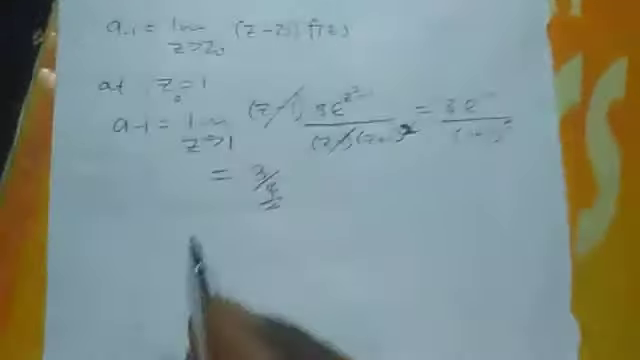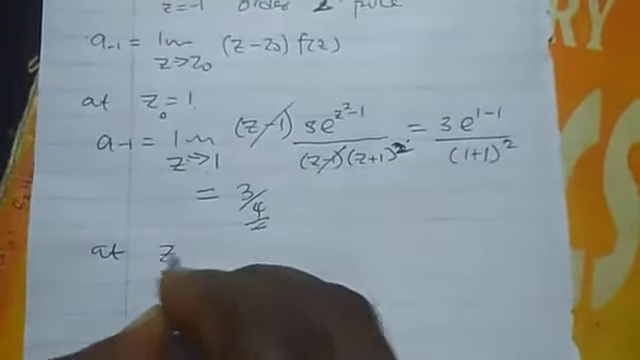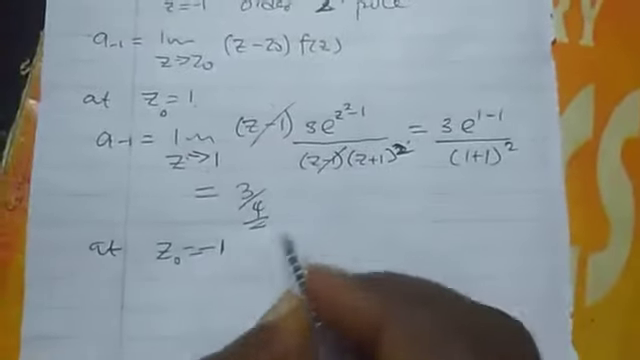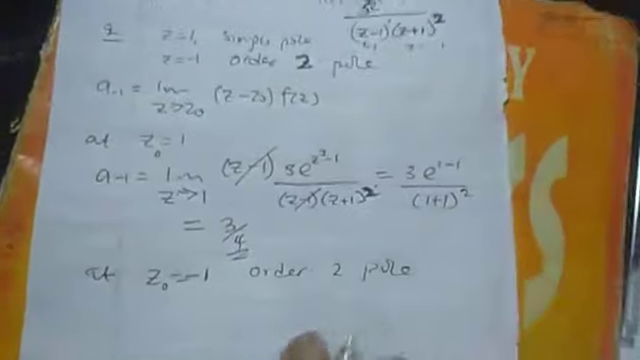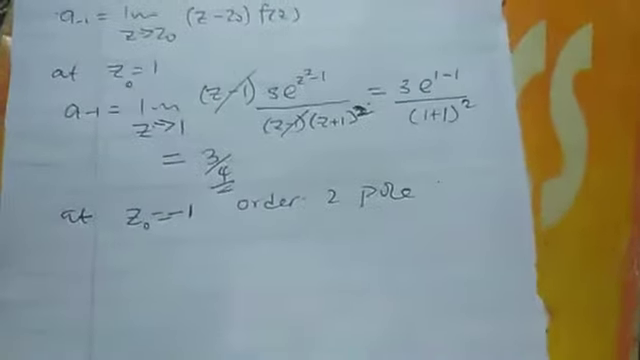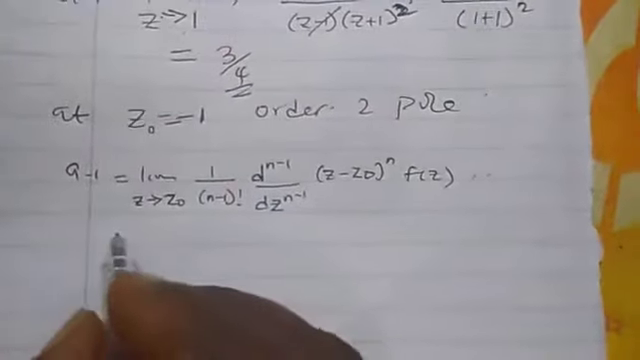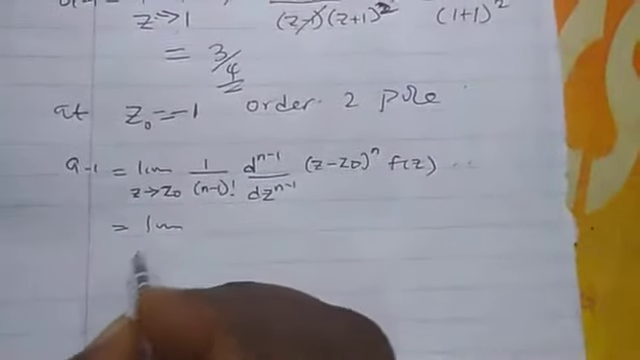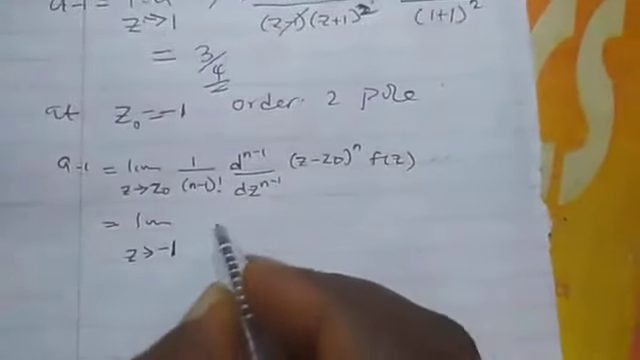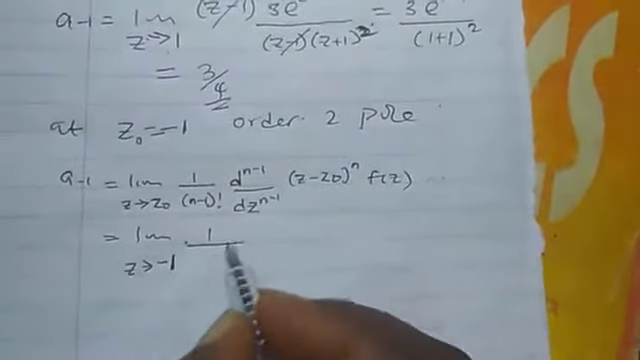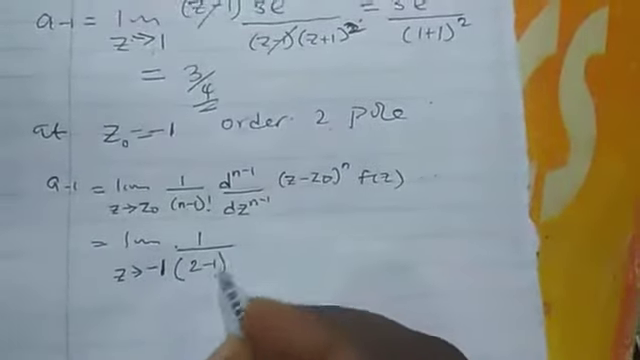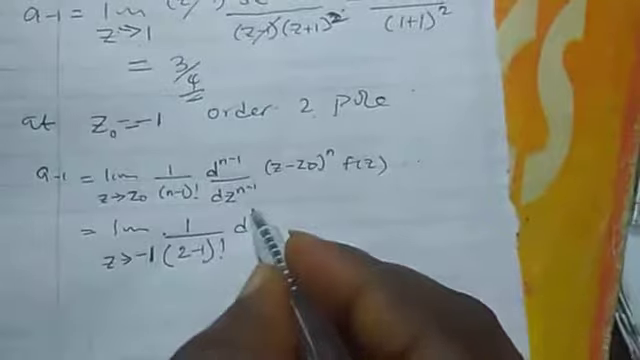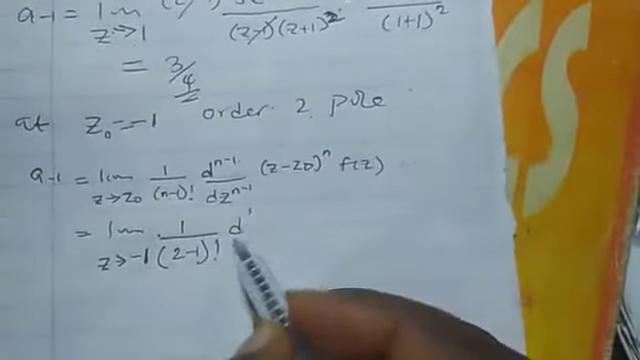Now we are considering this one at z naught is equal to minus 1. That is a pole of order 2, or we call it a double pole. Now this is the formula we use when we have a pole that is more than 1. So this is the formula we are going to use, so that our answer is the limit as z tends to minus 1 of 1 over (n minus 1) factorial, where n is the pole of order 2. In that case, n is 2, so this is 2 minus 1 factorial. So 2 minus 1 is just 1.